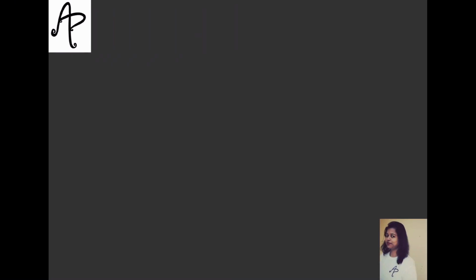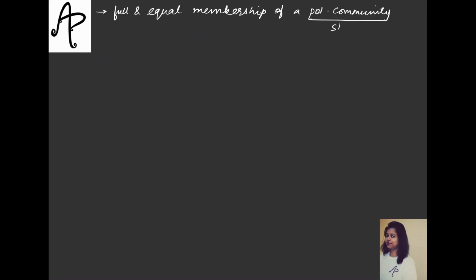just to get an idea roughly, if you have to try and understand defining the word citizenship, it would be defined as full and equal membership of a political community. And what would that political community be, precisely in this case? Of course, we are talking about the state.